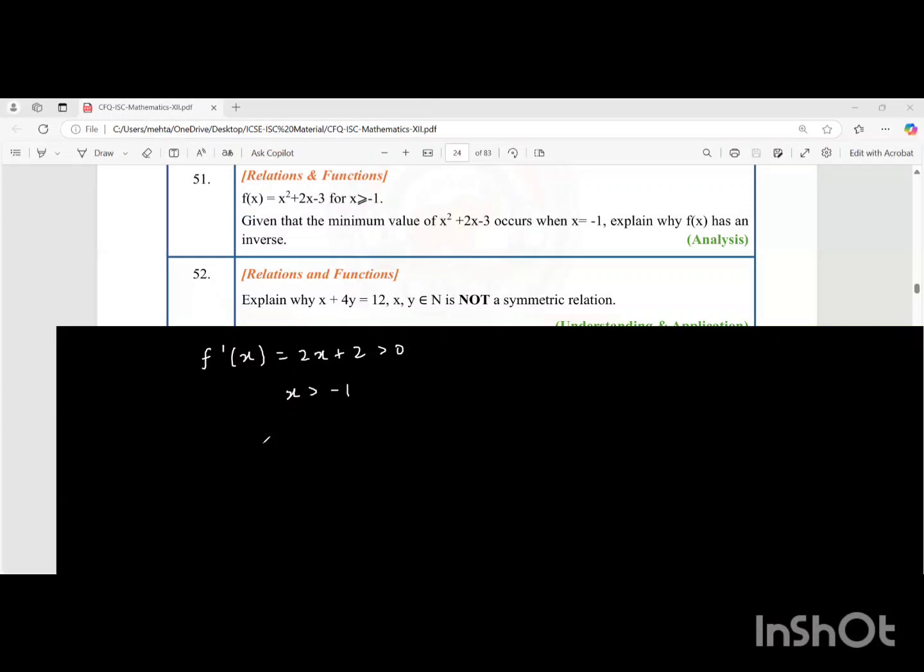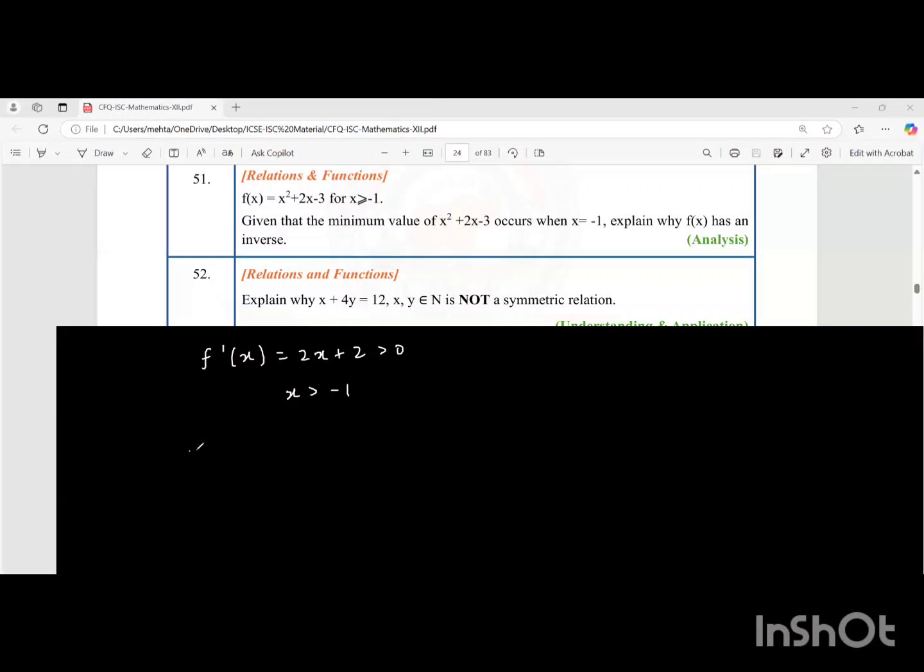For onto, students, this is an algebraic function. It's a simple algebraic, in fact, a quadratic function. Do you understand, for every value of x, there will be some value of y? And because all the values in the y column will be mapped, we can directly state it's an onto function. Because it's a plain algebraic function, it's directly onto. So it's 1-1 onto, and therefore it has an inverse.